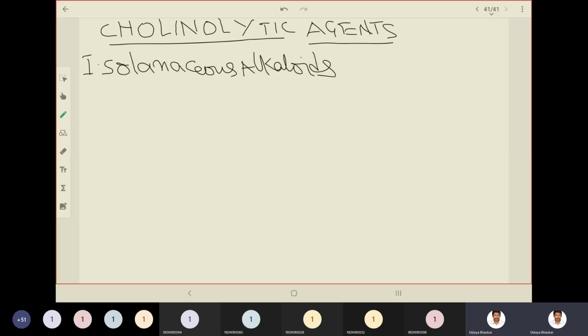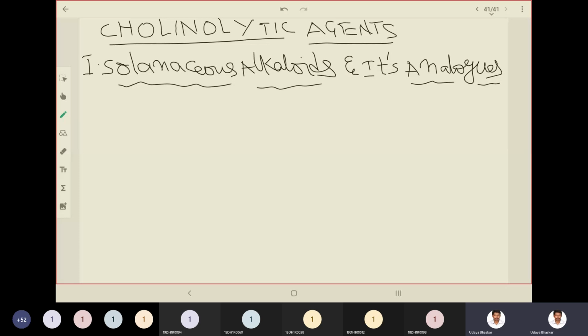So these agents are mainly of two categories. One is solanaceous alkaloids and its analogs. What is an analog? Analog means a derivative or similar thing.